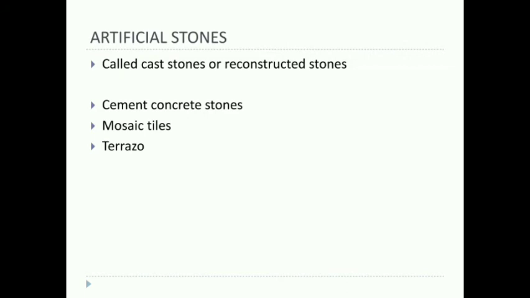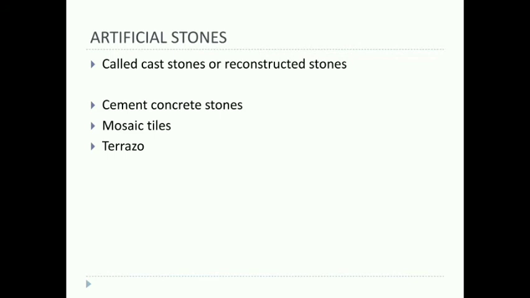For example, if you are using a cement concrete stone, we will use aggregates, cement and water and make it into a mixture to form cement concrete stones. Mosaic tiles contain marble chips. Terrazzo also contains marble chips along with the cement. Terrazzo, we are familiar that we use it in bathrooms, residential buildings, etc.